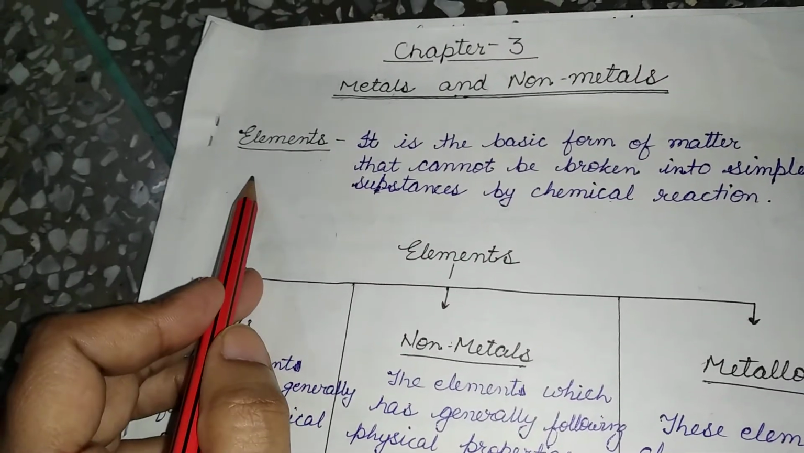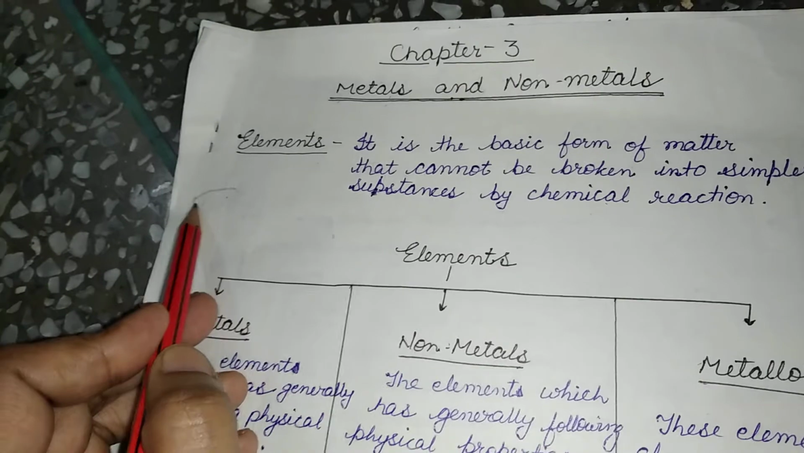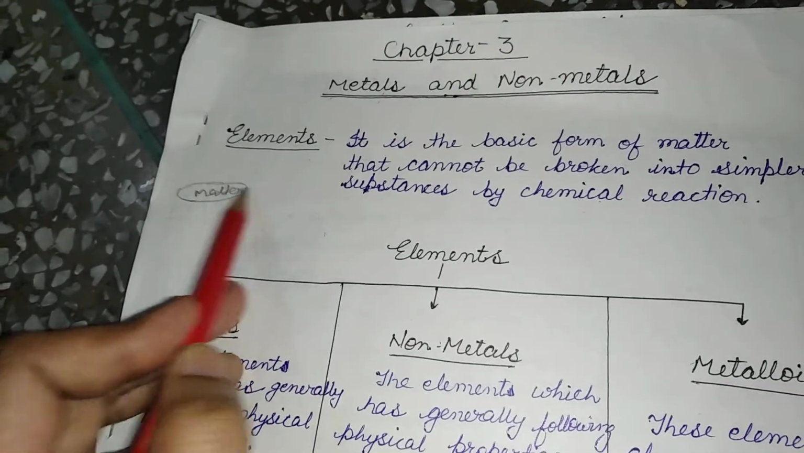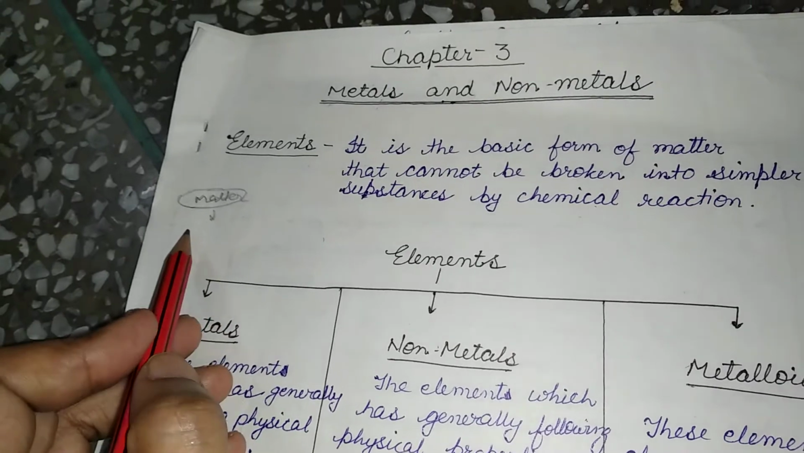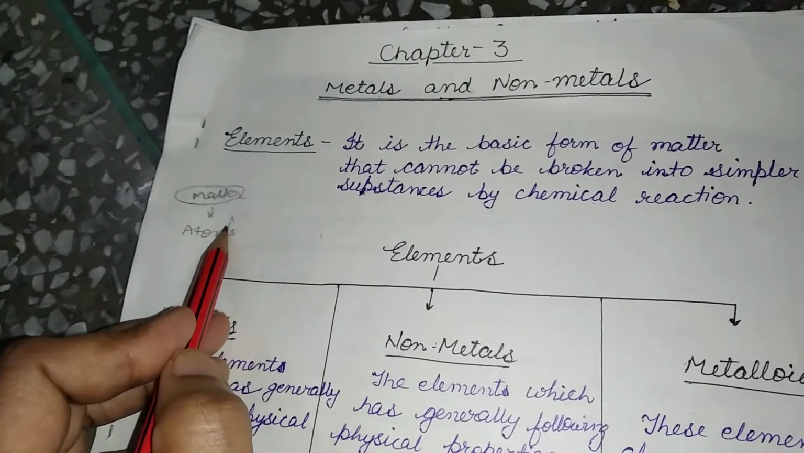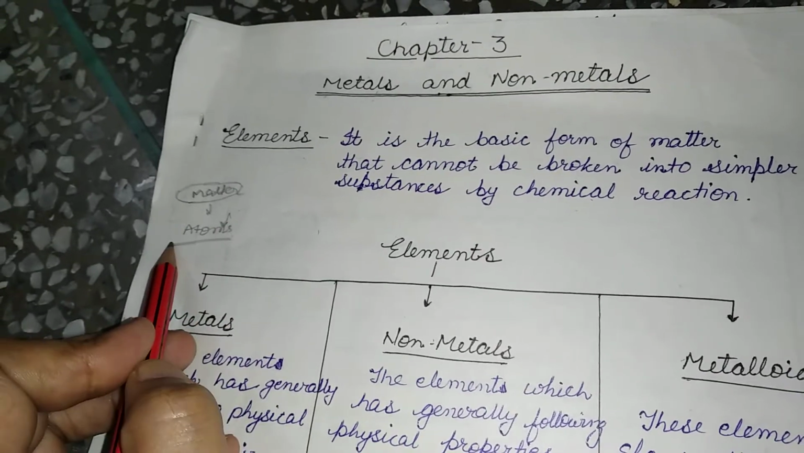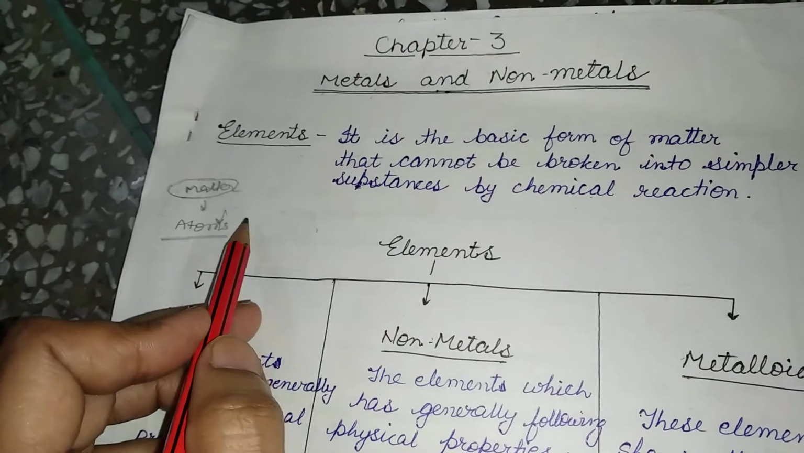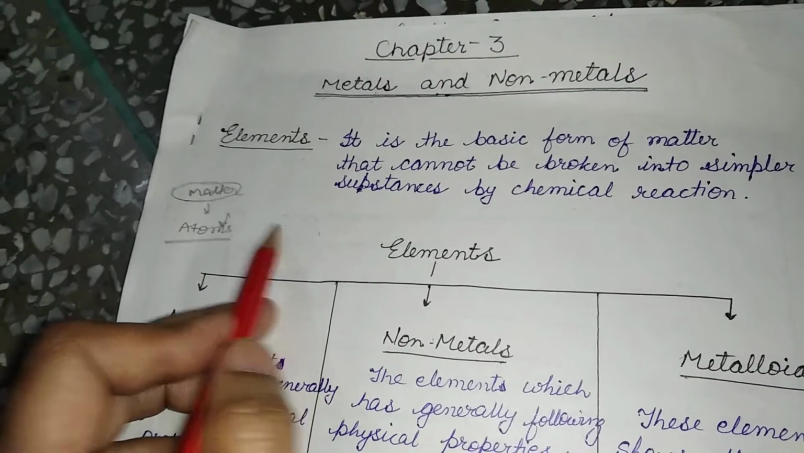Anything in the world that occupies space and has mass is called matter. Matter is made up of atoms. Elements are those atoms which cannot be broken down into a simpler form by chemical or physical activities.